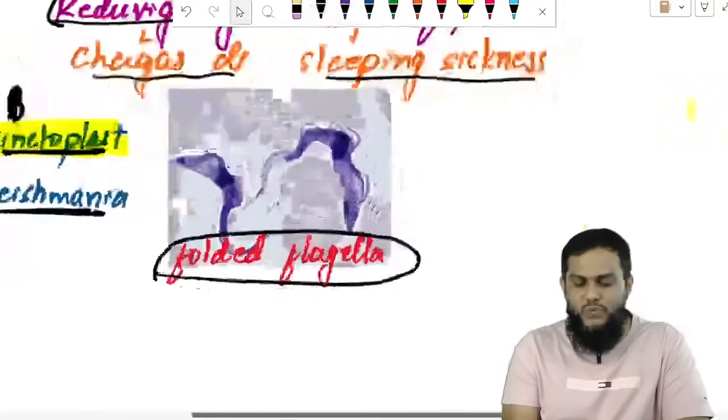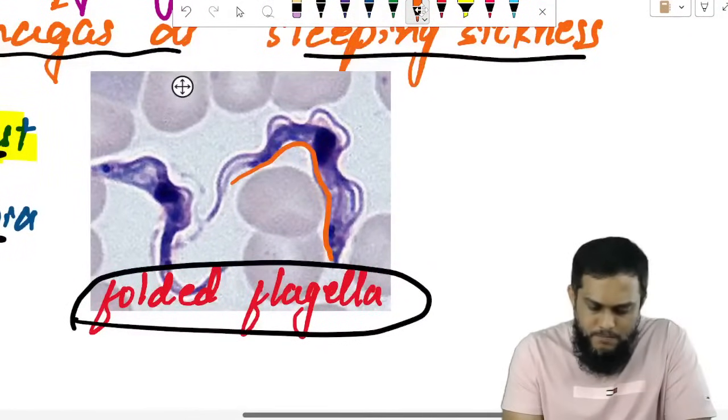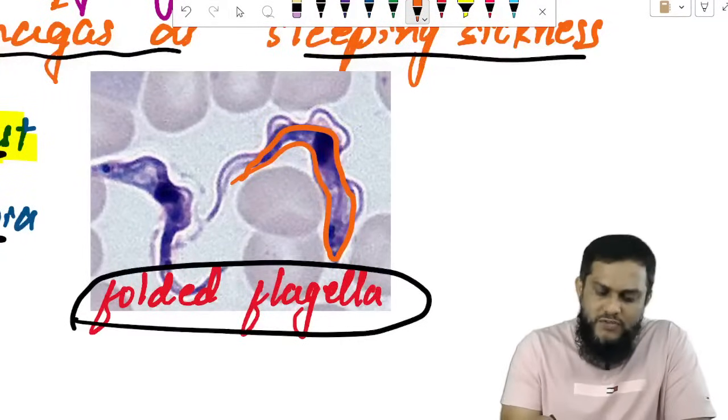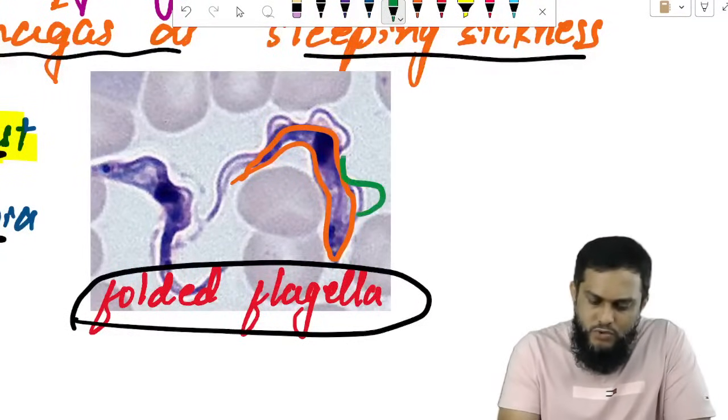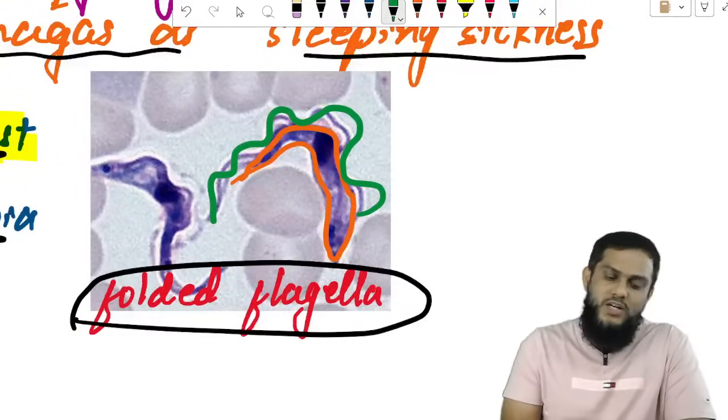Spindle shaped structure with folded flagella. Look at this structure, spindle shaped structure. This is Trypanosoma. And how to identify? Sir, this flagella. Look at this flagella, folded flagella. That's how you identify.